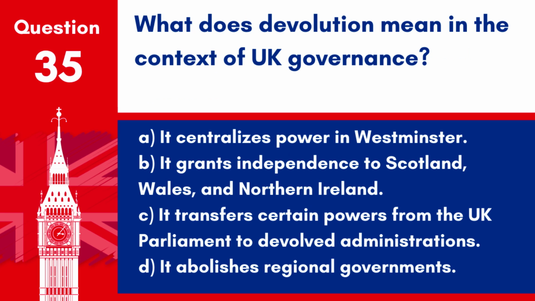Question 35. What does devolution mean in the context of UK governance? A. It centralizes power in Westminster. B. It grants independence to Scotland, Wales, and Northern Ireland. C. It transfers certain powers from the UK Parliament to devolved administrations. D. It abolishes regional governments.